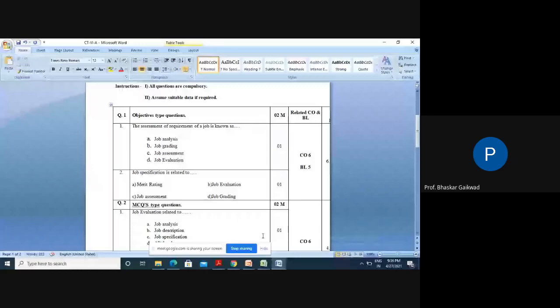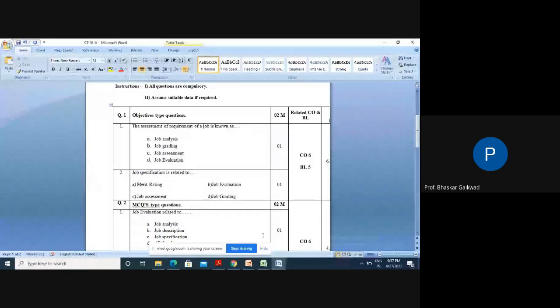Now, these points may be repeated in merit rating, job evaluation, job assessment, or job grading. So you have to decide whether this job specification is related to merit rating, job evaluation, job assessment, or job grading. That is question number 2. These two questions are objective type, meaning within them only one answer is correct.